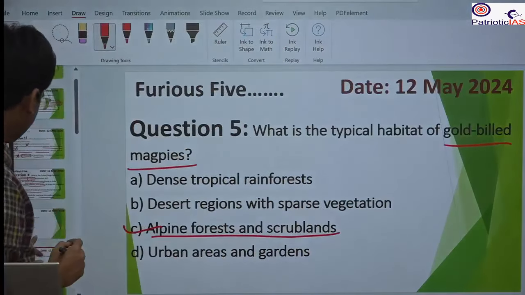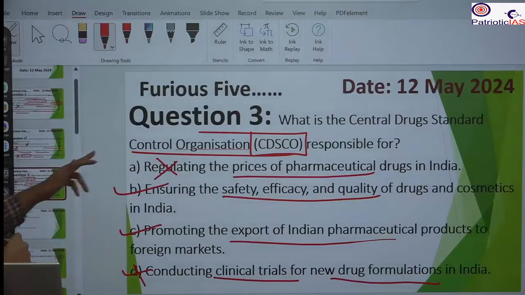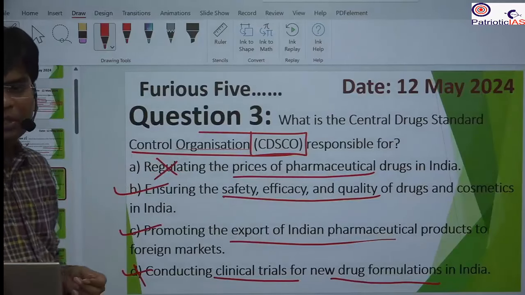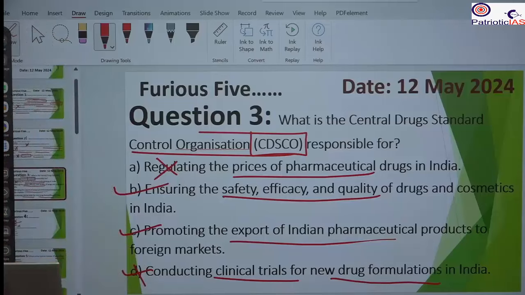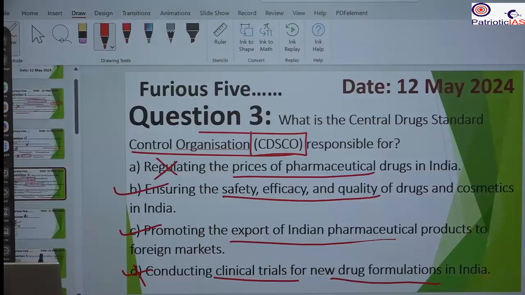So we have revised all these three. CDSCO, why was it in the news? It withdrew from the state authority the power to give the NOCs for the export of pharmaceutical products.